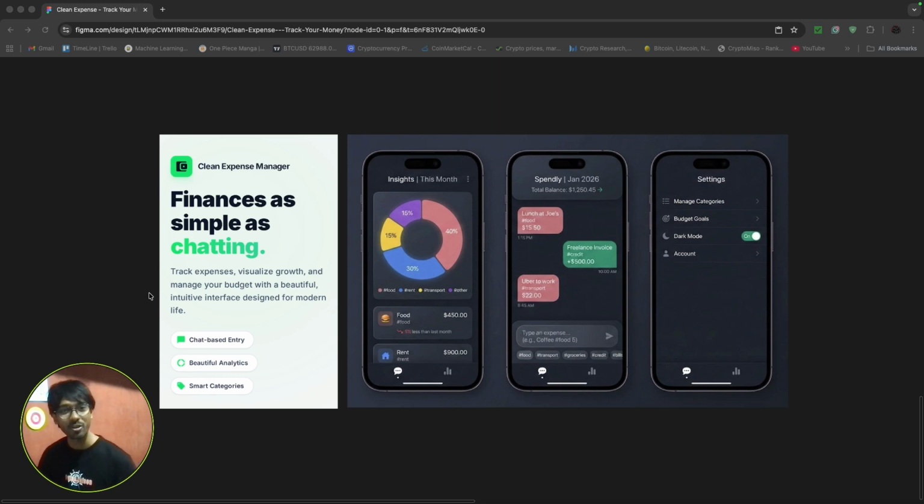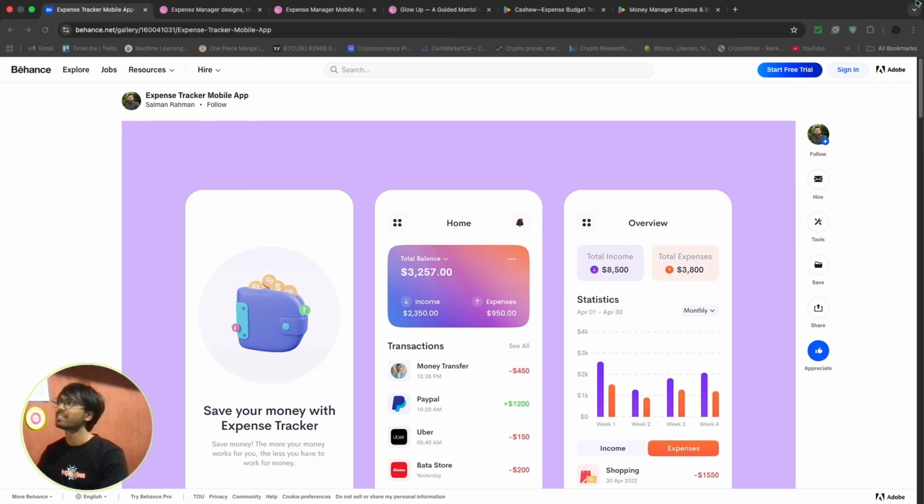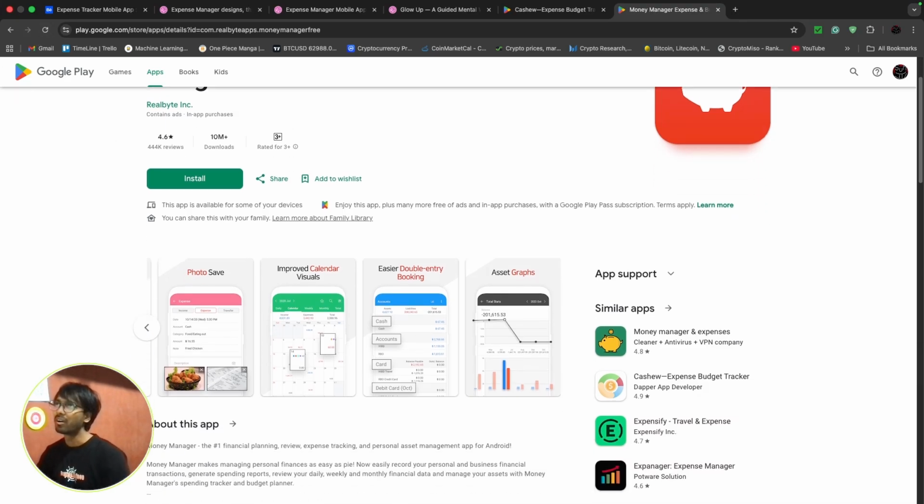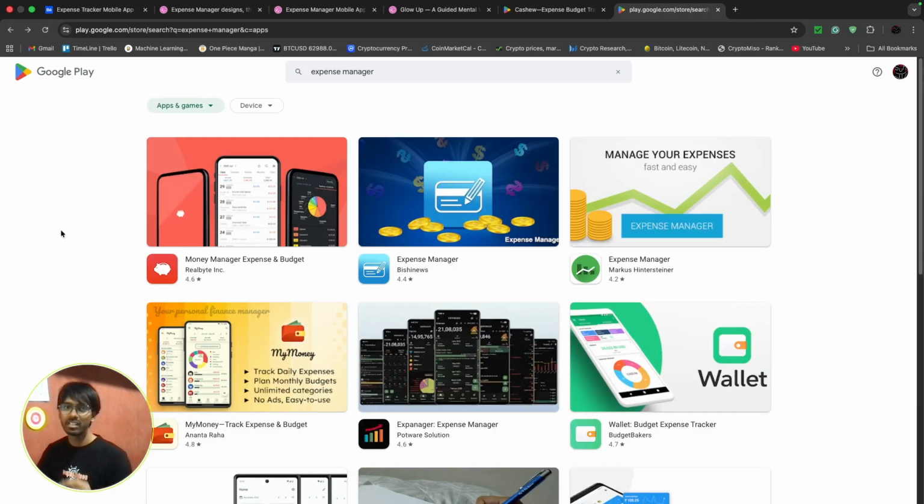What I wanted was one app to manage my expenses, to track my expenses. And what I did, like a usual person, was go to the Play Store and App Store and search for an existing app. And I couldn't find any good app. I searched a lot of apps, but all the apps have majorly two problems.